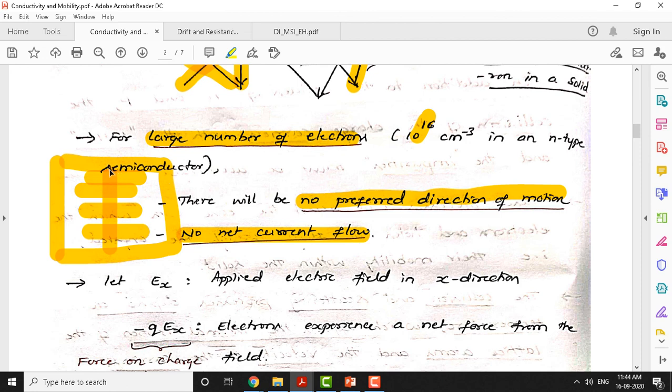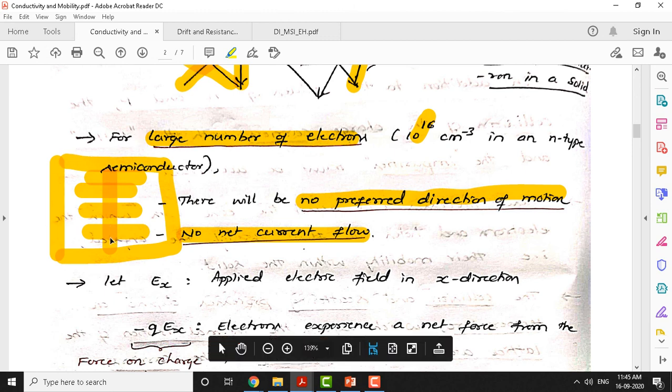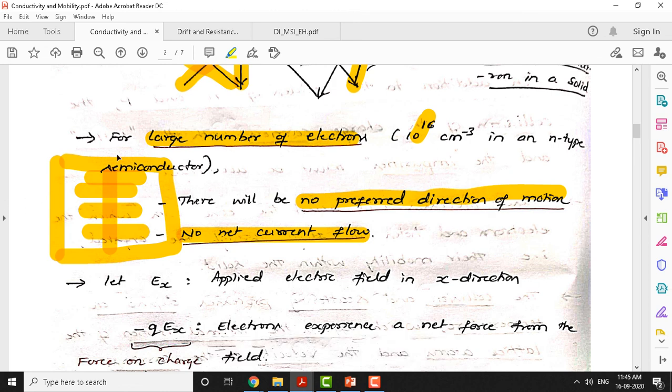The reason is that for a large number of electrons, if you take this as a material and choose a cross sectional area in it, like a box, then because of thermal vibration at elevated temperature, the chance of electrons moving from left to right will be equivalent to electrons moving from right to left.